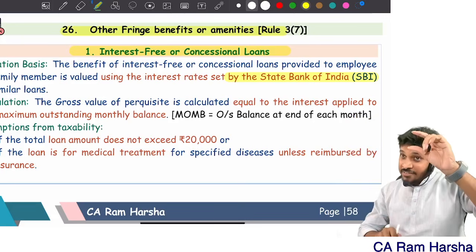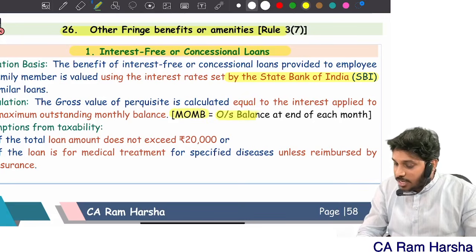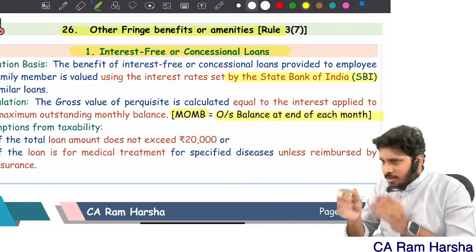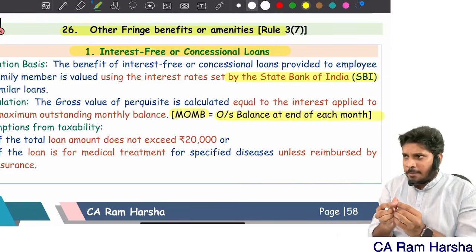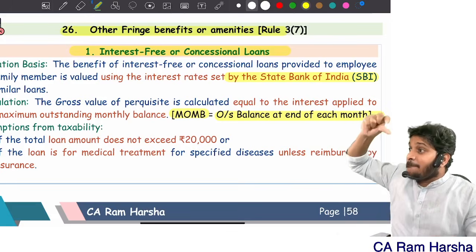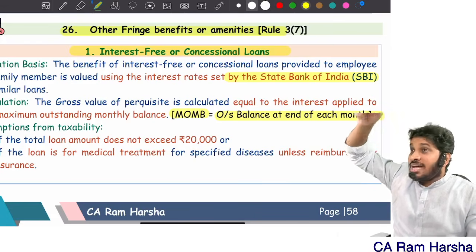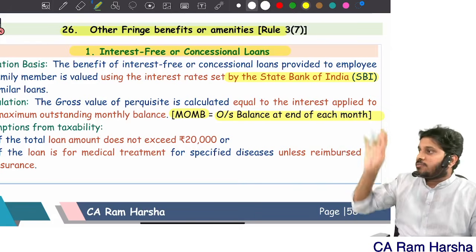Suppose you are repaying principal every month. Then every month end you compute the outstanding amount. Maximum outstanding monthly balance: what is that outstanding balance at the end of each month? First compute it every month. At the end of the month, compute the outstanding balance, multiplied by 1 by 12, multiplied by the benefit interest. Benefit means what? SBI rate minus what the employer is charging as interest. Like that for 12 months you compute, total perquisite value is over.